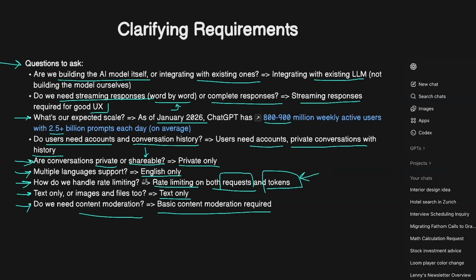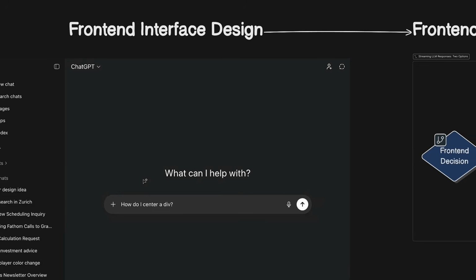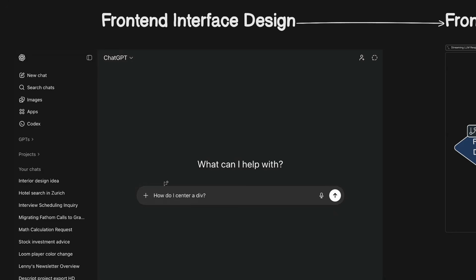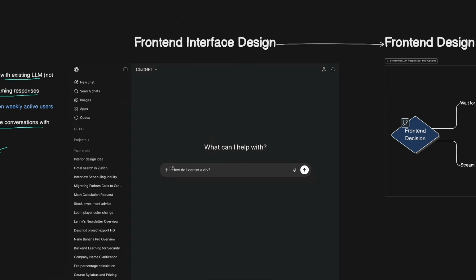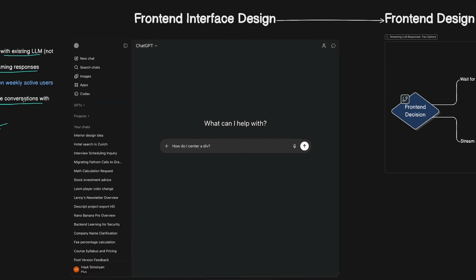Now that we've defined our requirements, let's start with what users actually see and interact with once they sign into one of these platforms like ChatGPT, let's say, because it's the most popular one out of them. It sometimes helps to start from the front-end interface design to visualize what components we have on the screen, and then based on that we'll design also the backend of the system.